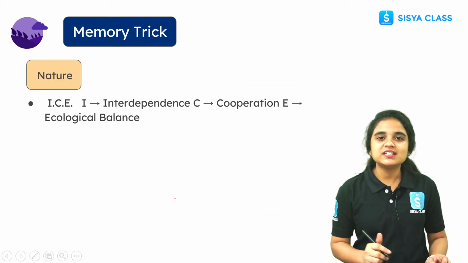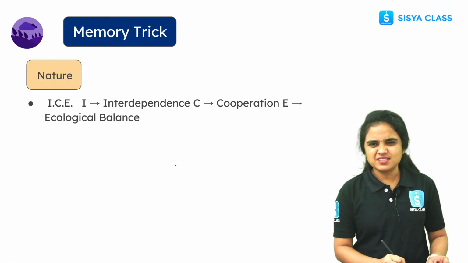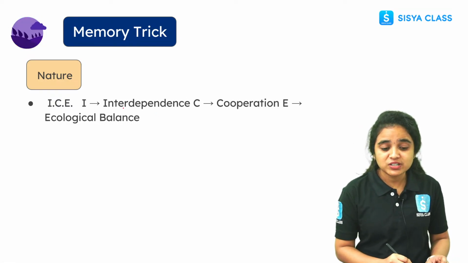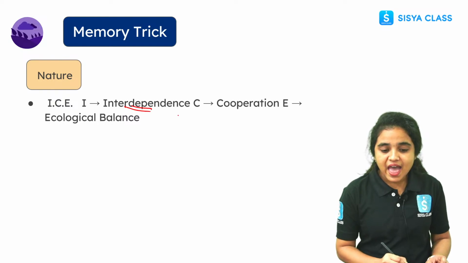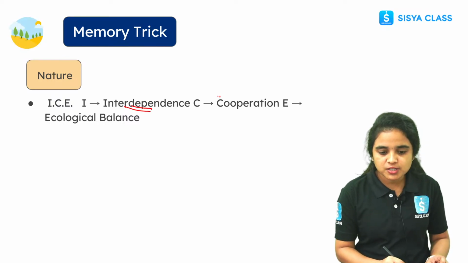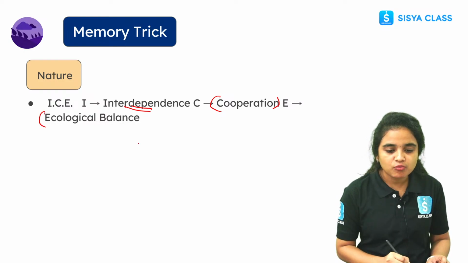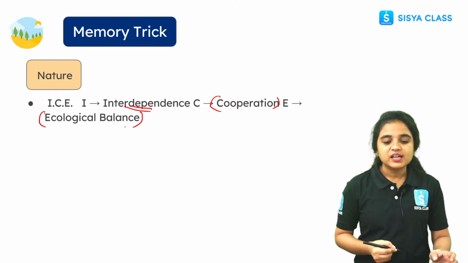And see students, it is a memory trick, a very easy trick. ICE. Here I stands for interdependence, C stands for cooperation, and E stands for ecological balance. What is ecological balance here?